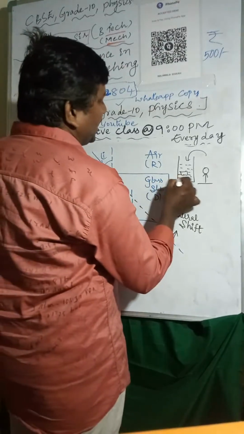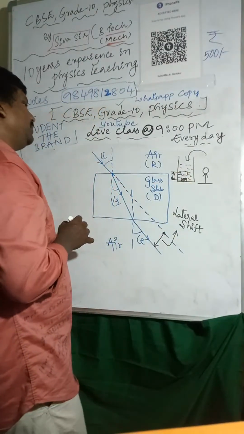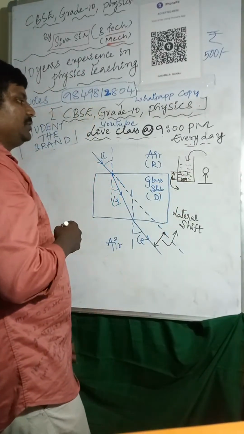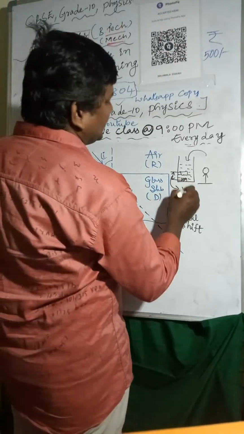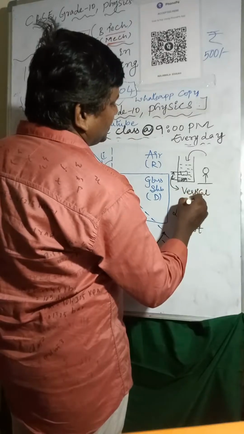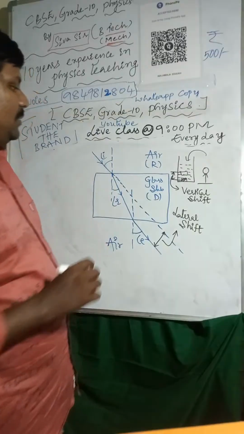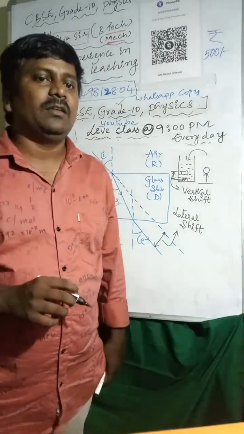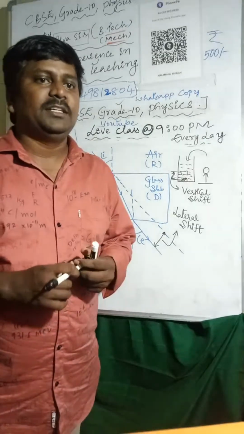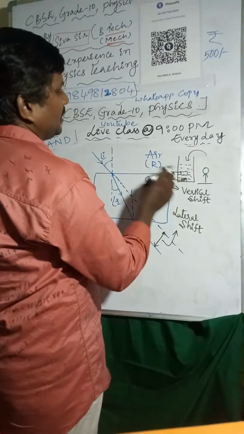The distance between the actual position and the apparent position is called vertical shift. The distance between the actual position and the apparent position of the object is called vertical shift. So this distance is called vertical shift.